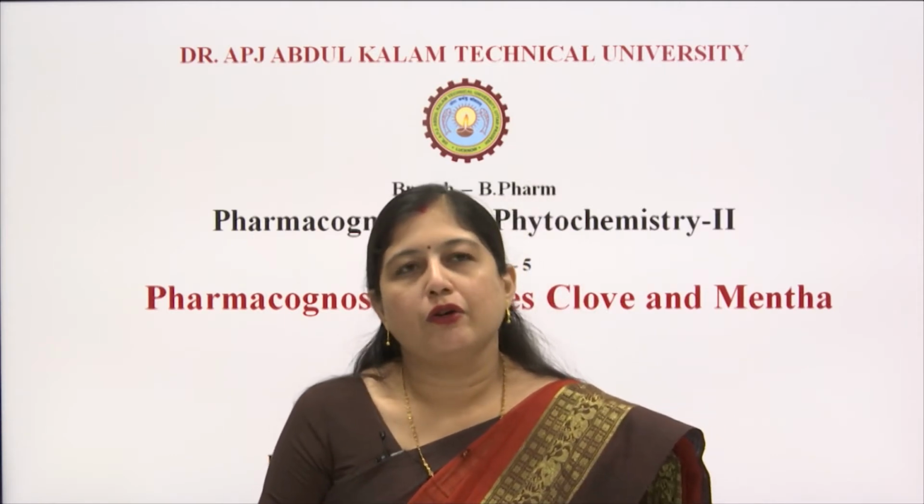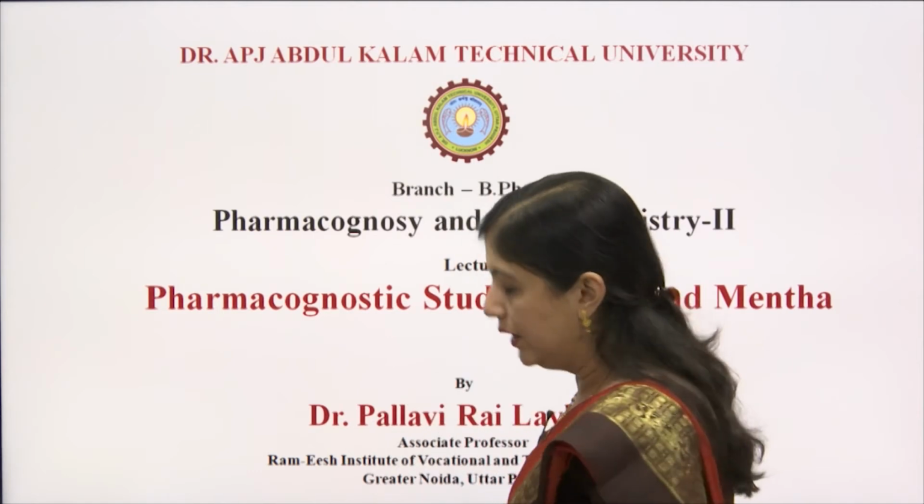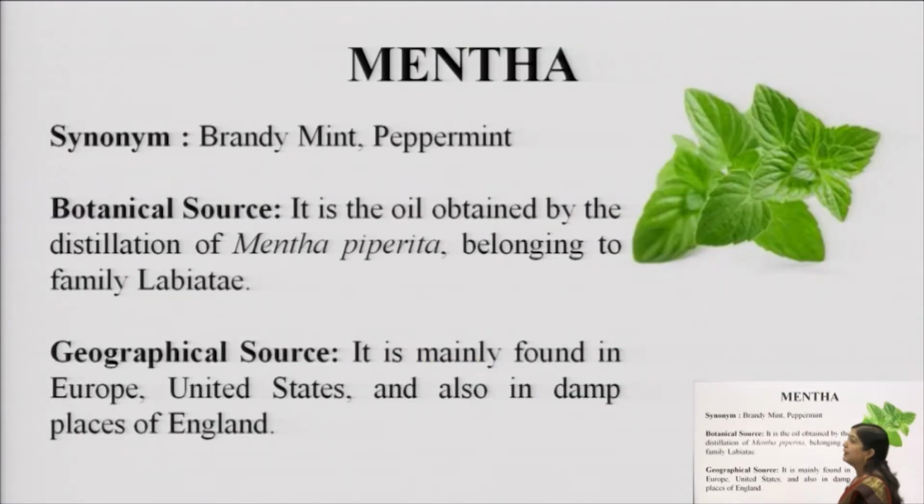So today we will start with clove and mentha. It is a part of your unit 2 of BP 504 in 5th semester. So we will start with clove and mentha, which are drugs basically in the volatile oil category. So the first drug we are going to discuss today is mentha.